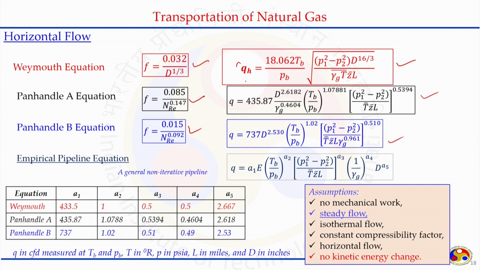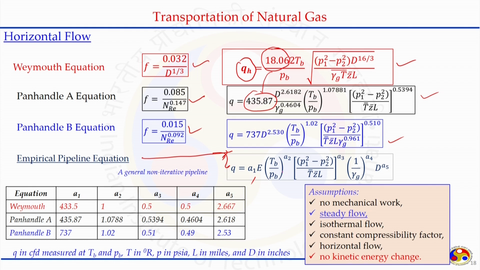Here the Q is in cubic feet per hour, that is why the different numerical coefficient 18.062 is appearing here. If it is also transferred to per day, we will see the same value or near about the same value, which is summarized in this table also. So, all these three equations can be represented in an empirical formula, which is a more general way of expressing the flow through a horizontal pipeline.